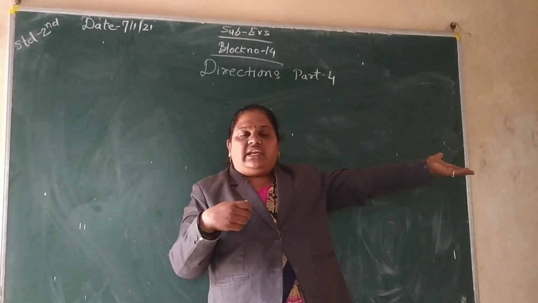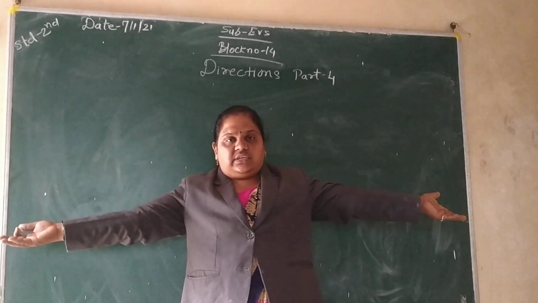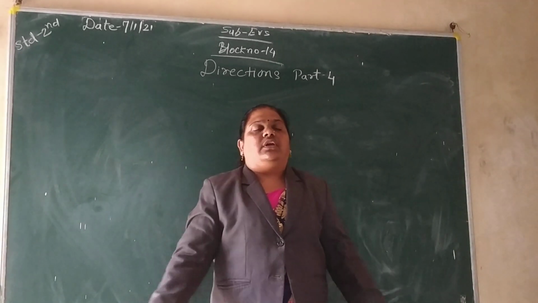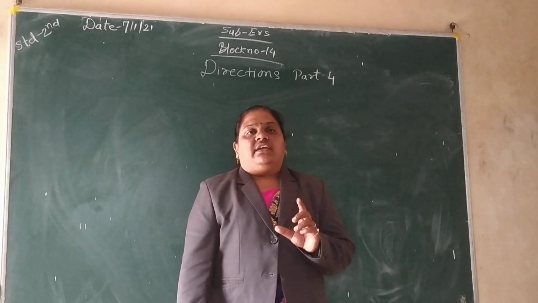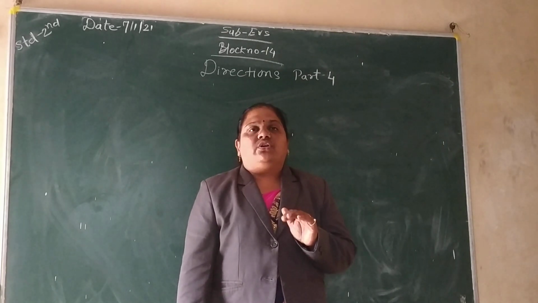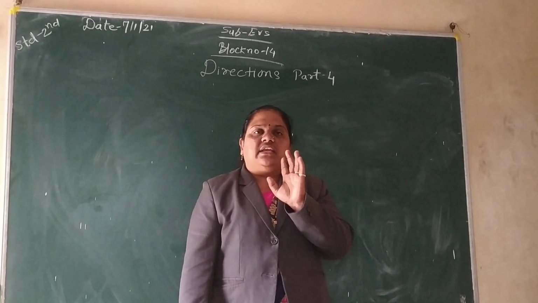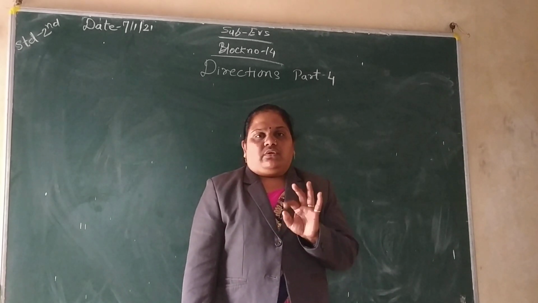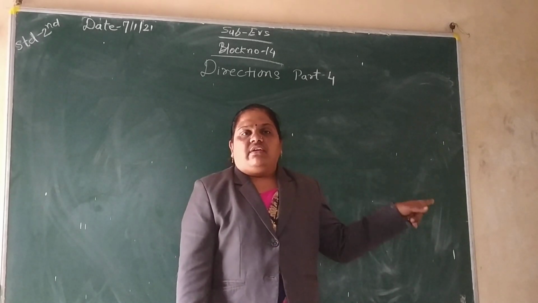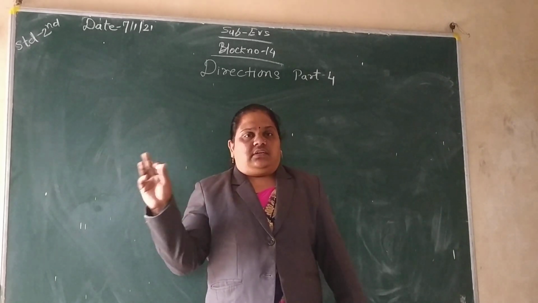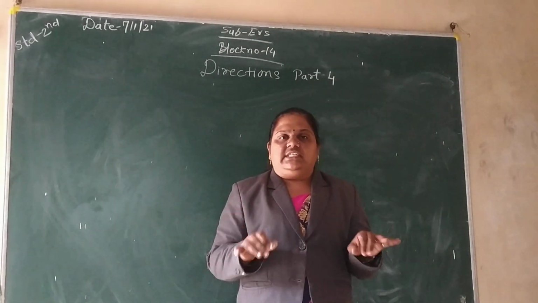Then on the left side there is north, and on the right side, which side is it? South. Very good. So when we have to find the directions, with the help of the sun we can find them. Where there is the sun, that is the east side. Is that clear now? Where there is the sun, there is east, on the left side there is north, on the right side there is south, and on the back side there is west. So is this clear to all?